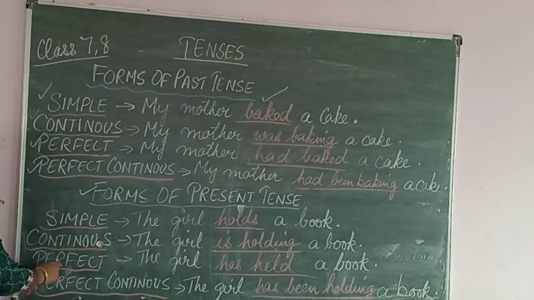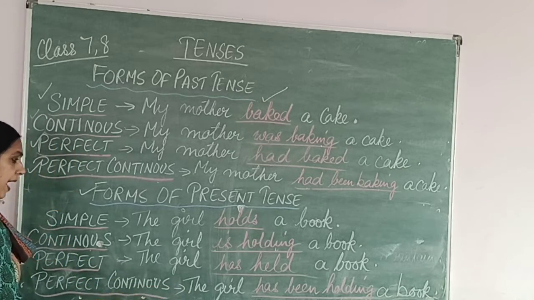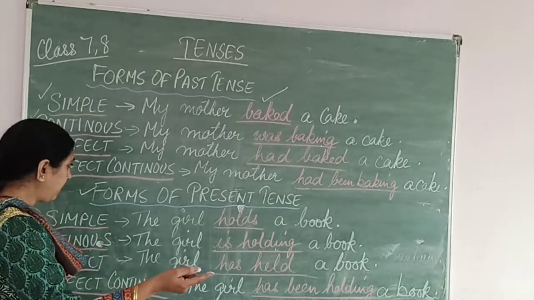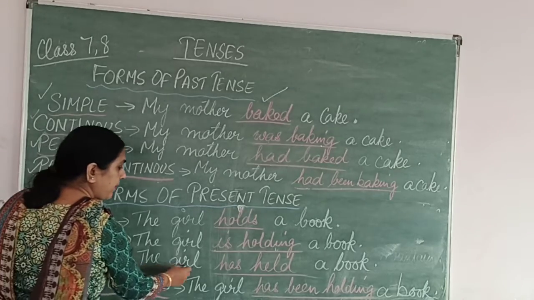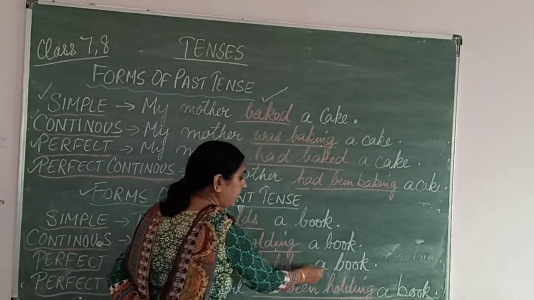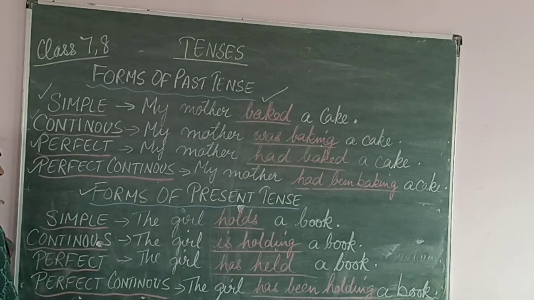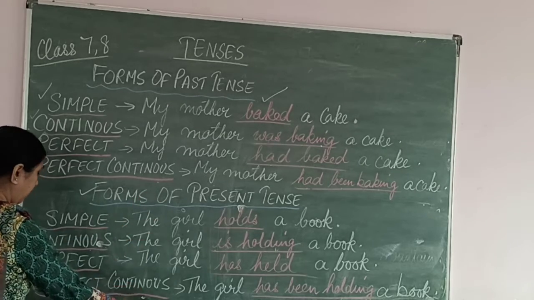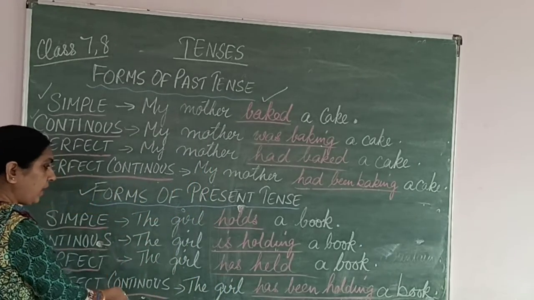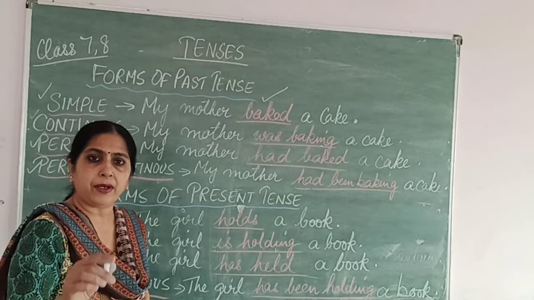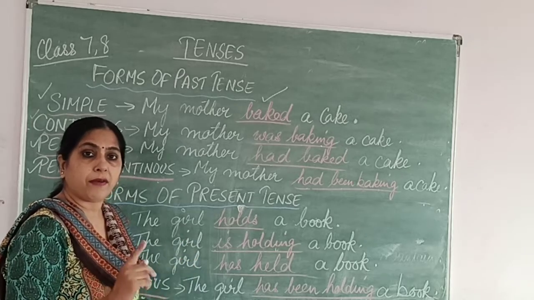Next is perfect. Present perfect form. Perfect form, I told you, has or had will be added, right? And the verb will be in the ed form. So the present perfect form: the girl has held a book. That is the present perfect form of it. Then present perfect continuous. Perfect means has or had is added, and continuous means ing will be added to the verb. These are the simple rules which you have to follow while converting or recognizing the tenses, the form of the tense.